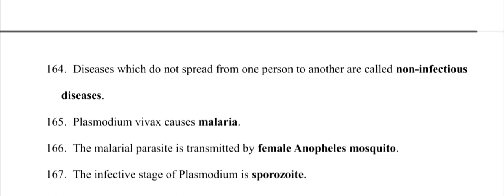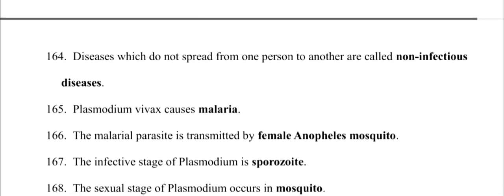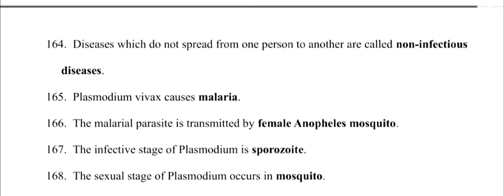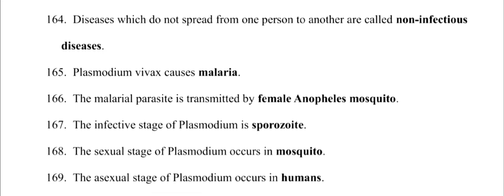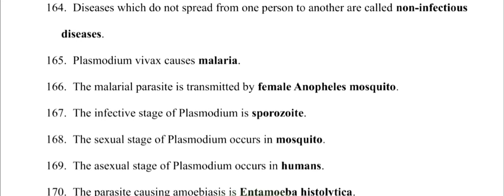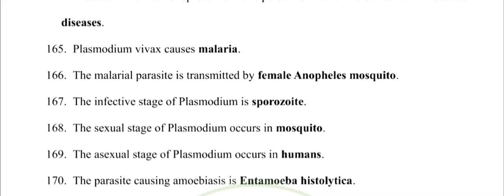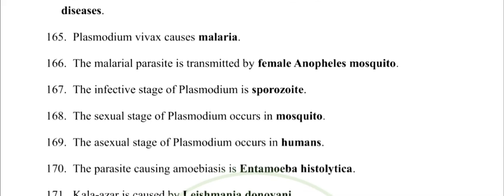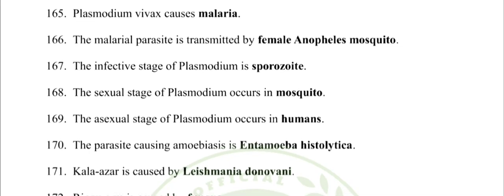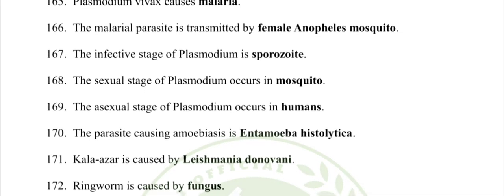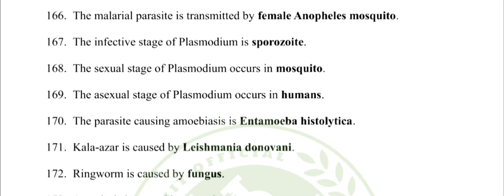165. Plasmodium vivax causes malaria. 166. The malarial parasite is transmitted by female Anopheles mosquito. 167. The infective stage of Plasmodium is sporozoite. 168. The sexual stage of Plasmodium occurs in mosquito. 169. The asexual stage of Plasmodium occurs in humans.